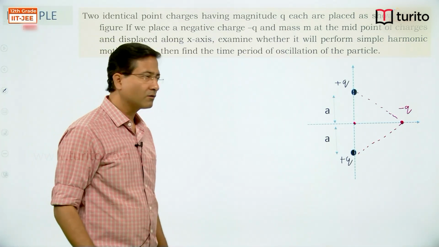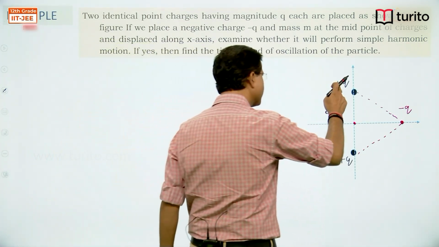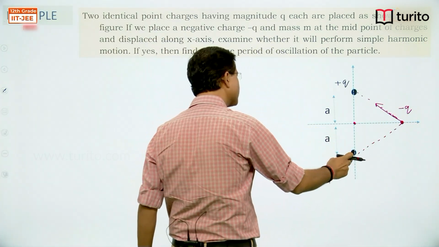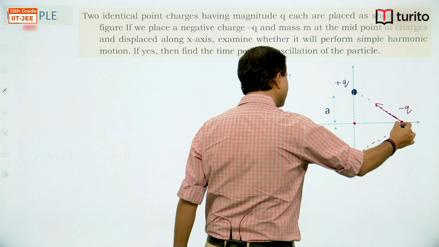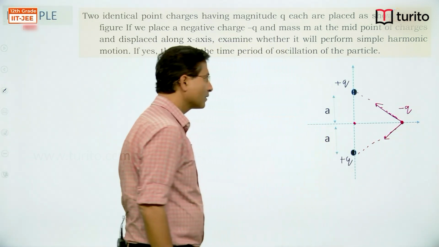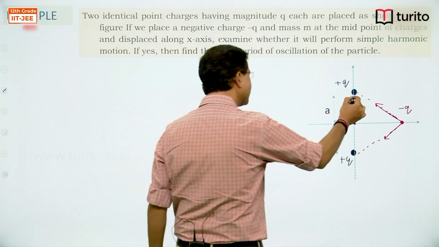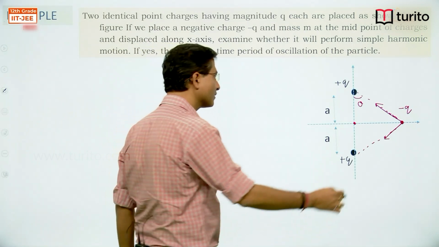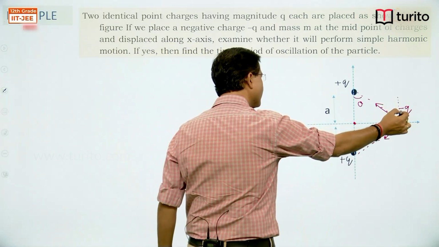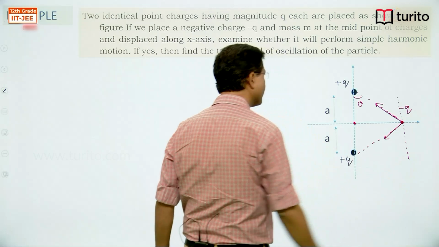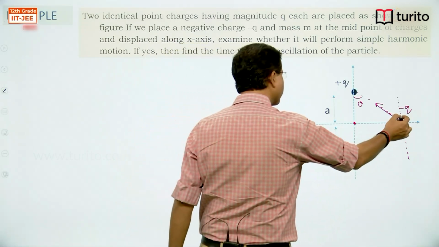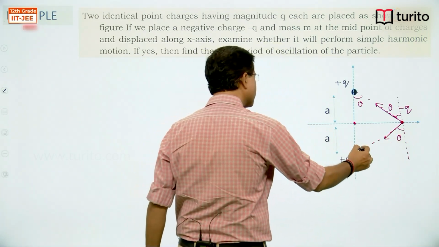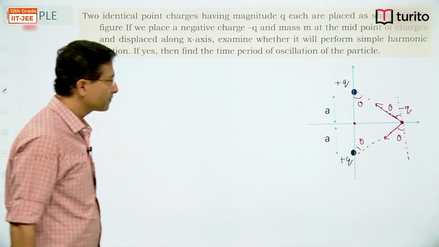Now let's draw the free body diagram. This positive charge will attract this negative charge, and the force will be along the line joining. This positive charge will attract this negative charge and the force will be along the line joining, right. If I assume this angle to be theta, this angle will be theta, and this angle similarly theta, because this one is theta, right.